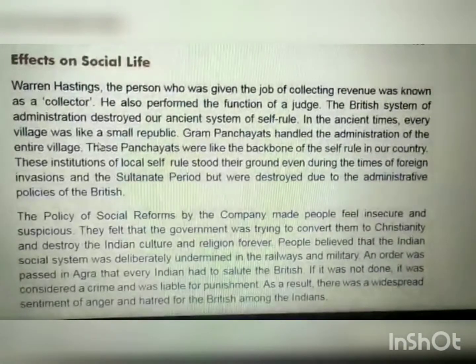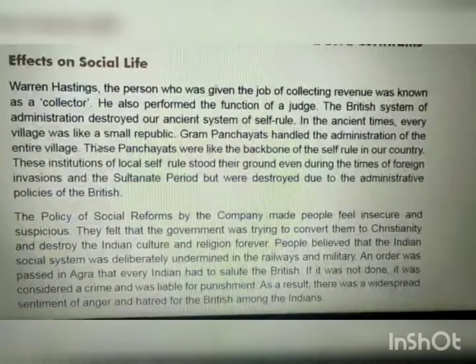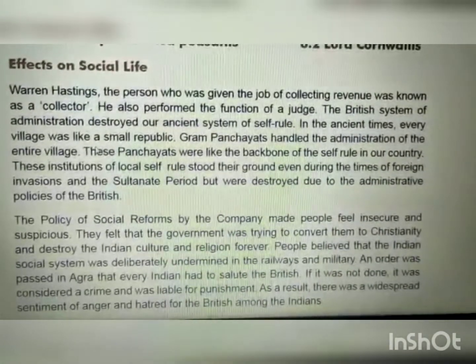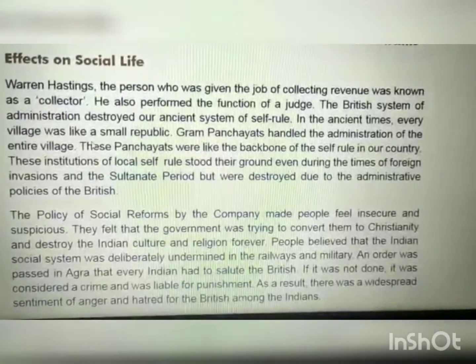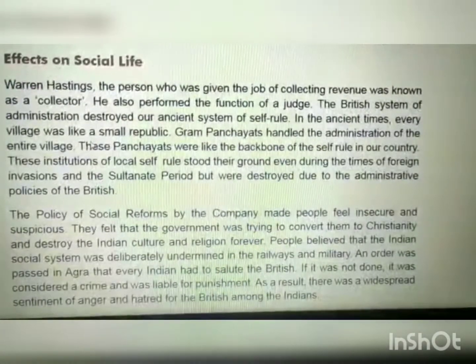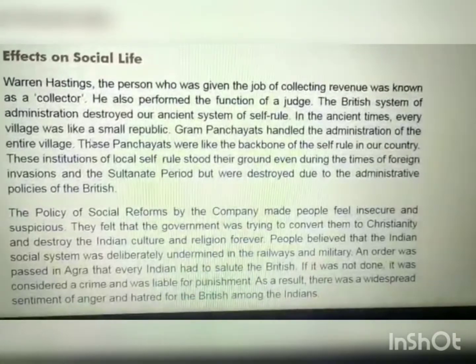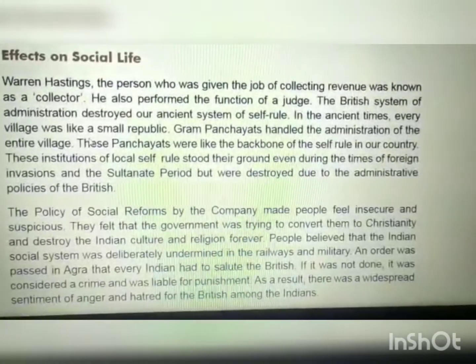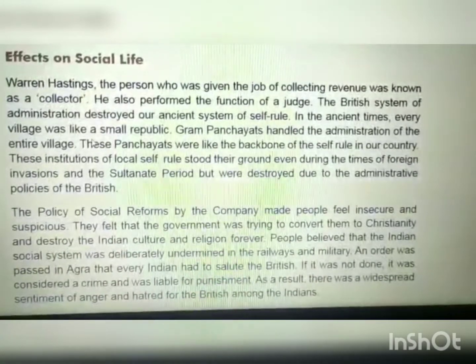These panchayats were like the backbone. You know, the importance of the backbone in our body. If the backbone is not proper, then we cannot sit properly. Our body posture will not be proper. So these panchayats, which were like the backbone of self-rule in our country, got disturbed because of the British interference in the administrative system.